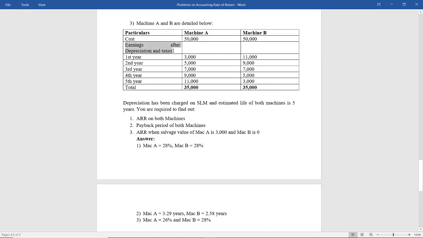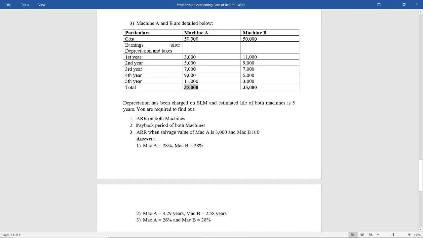Now for the ARR method you need not deduct depreciation and taxes, because this is already after depreciation and taxes. Depreciation has been charged on SLM and estimated life is 5 years. You are required to find out ARR on both the machines. You know the formula: average annual earnings after tax divided by average investments. But here it is already after tax, so you have to just take average earnings, which will be nothing but 35,000 divided by 5.